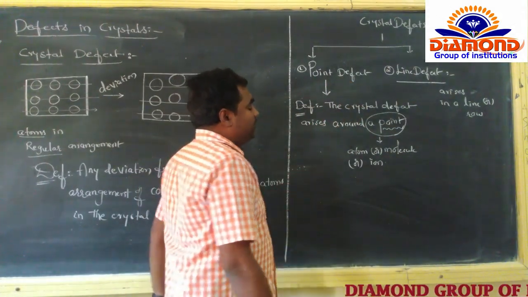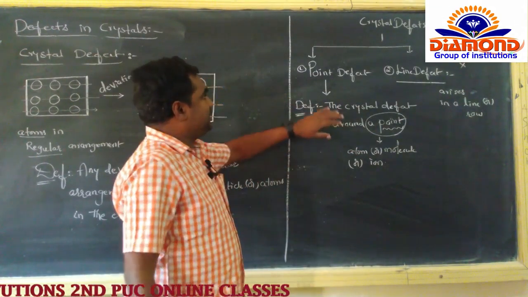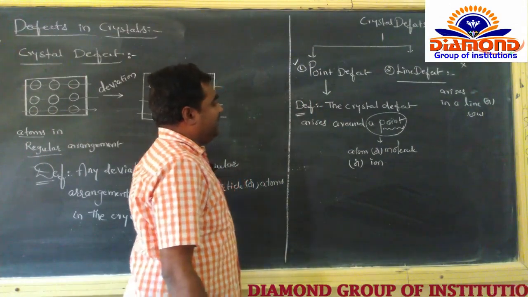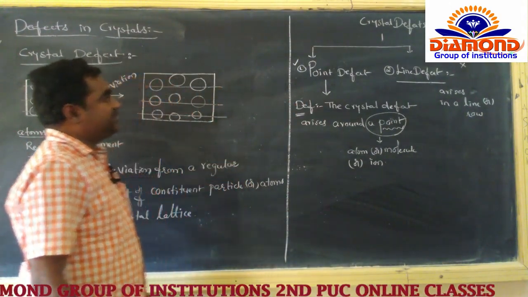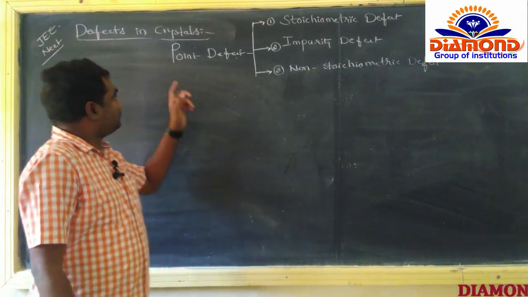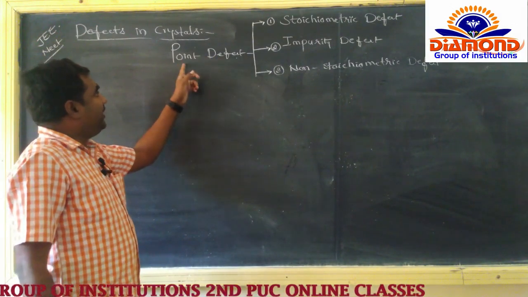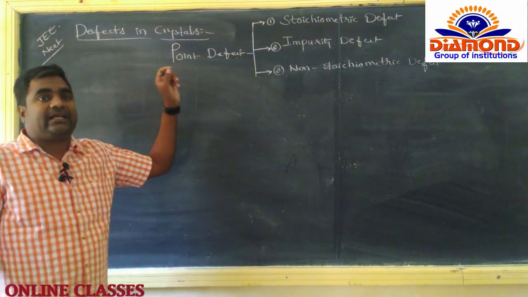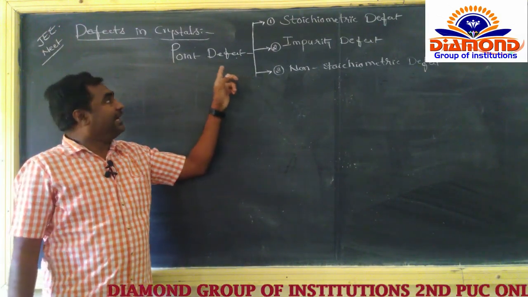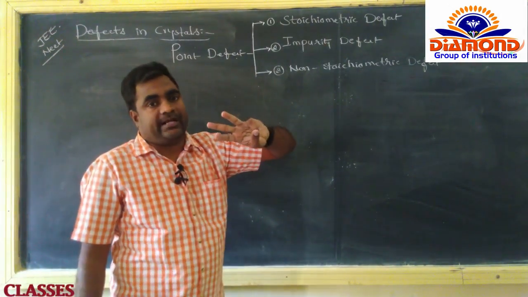There is no discussion about the line defect. For the PU syllabus we are going to discuss the point defect. The point defect means the crystal defect arises around a point. Again, the point defect is classified into three types. How many types? Three types.